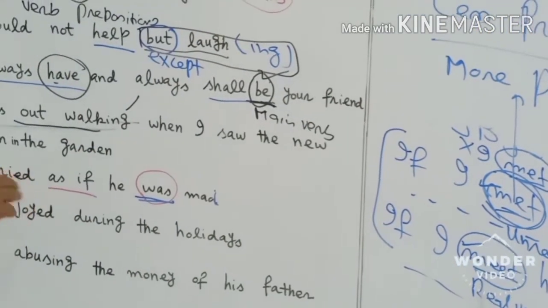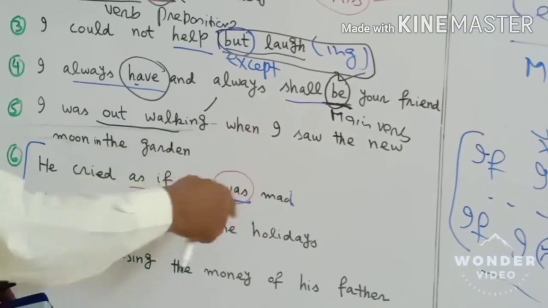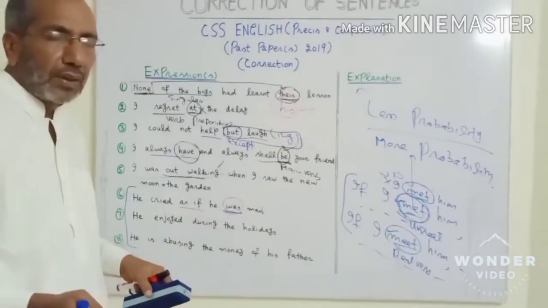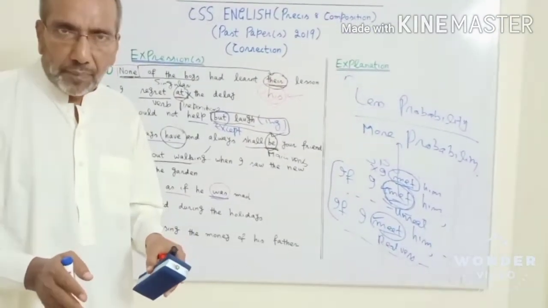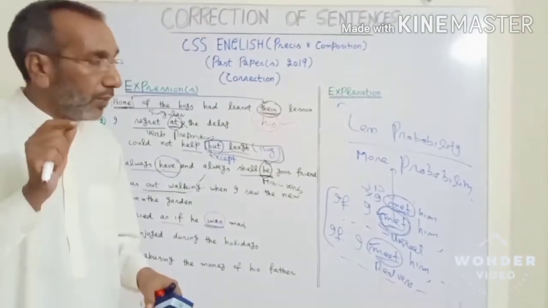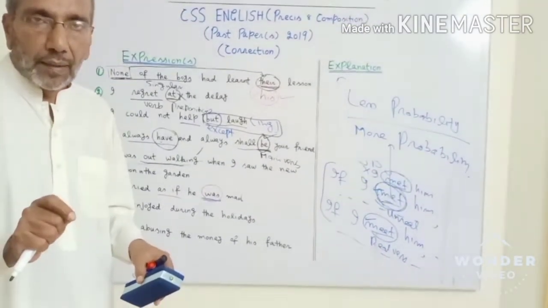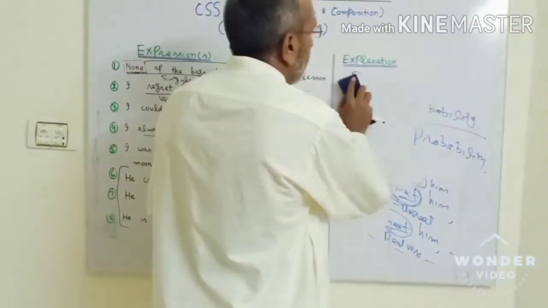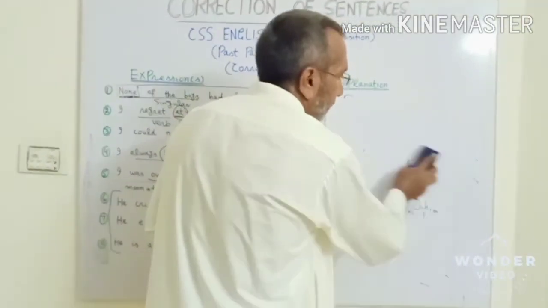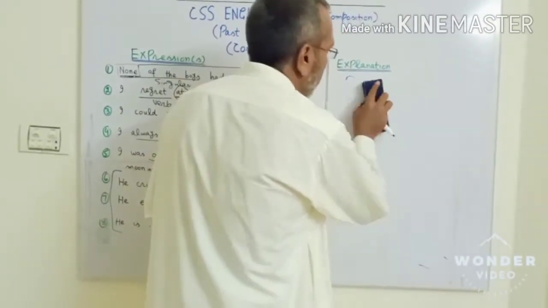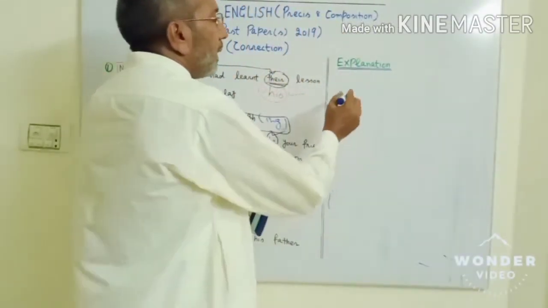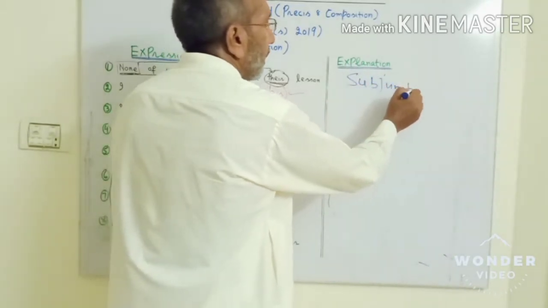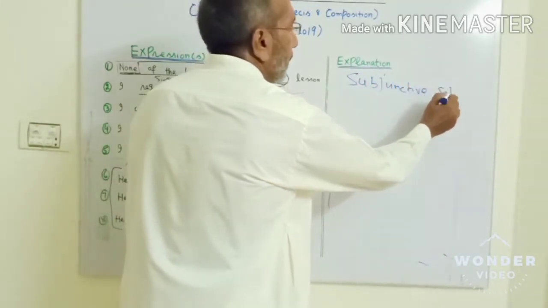"He cried" in this situation, the situation is unreal. It means we just want to say he was crying like a mad person. So whenever you want to show something unreal or a subjunctive situation, in that case we do what? Something like this, not the same. In that case we use what? To show the subjunctive situation, an unreal situation, we do what?